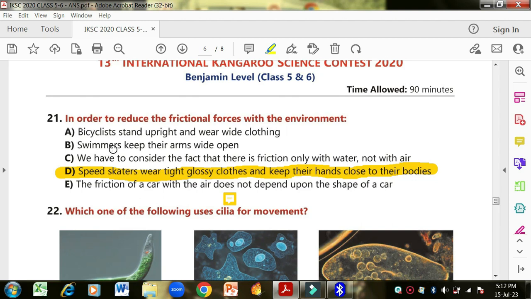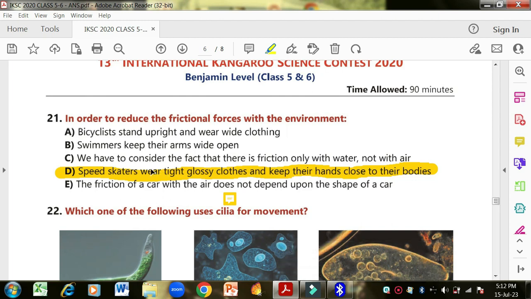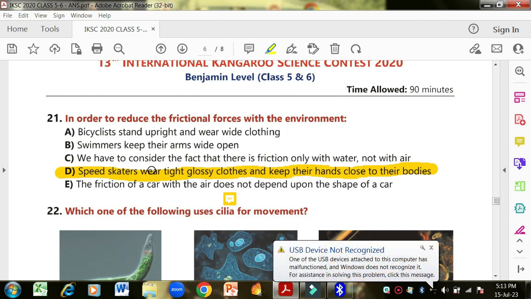Okay, 21. In order to reduce the frictional forces with the environment, number first is bicyclists stand upright and wear white clothing. Then swimmers keep their arms wide open. We have to consider the fact that there is friction only with water, not with air. This is wrong because if you know the definition of friction, friction is produced whenever two objects are rubbed together. So there is friction in water and in air. You find the hindrance definitely.